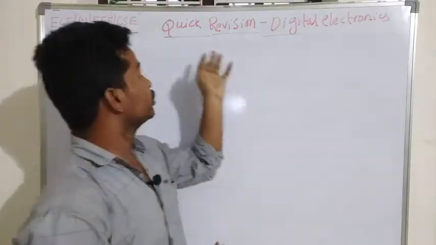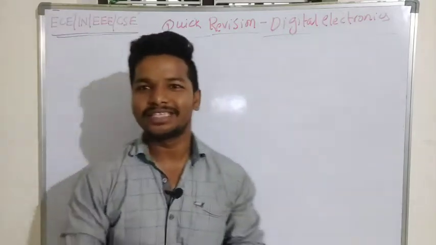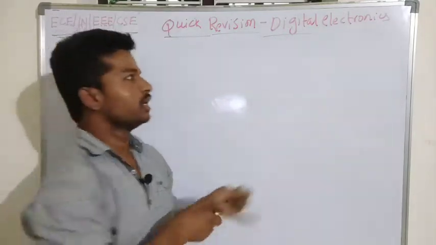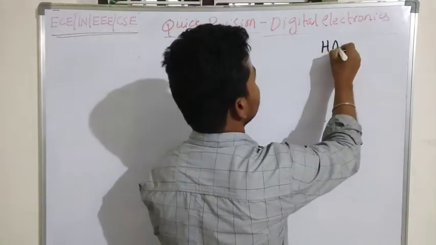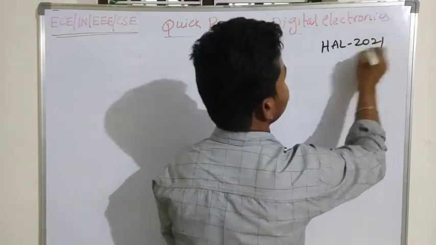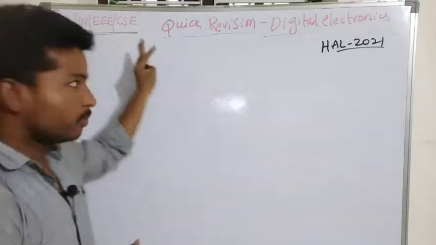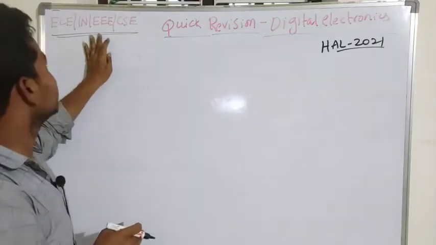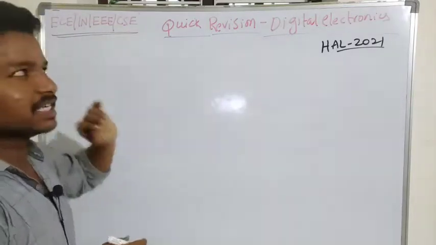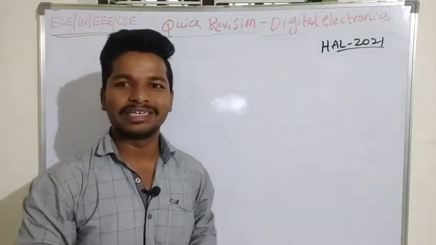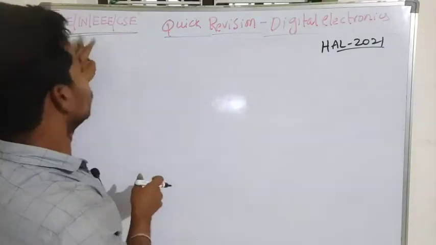So today we are going to discuss a quick revision of digital electronics for the preparation of HAL, for the preparation of HAL 2021 for design trainee and management trainee for the branches of ECE, instrumentation, EEE and CSE. The digital electronics part is common for all four branches.